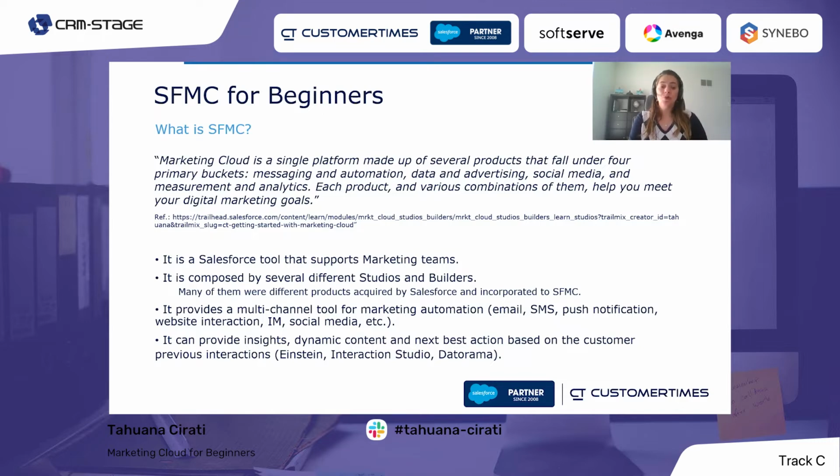It provides a multi-channel tool for marketing automation, so it's possible to send emails, SMS, push notifications, track website interactions using Interaction Studio, for example, send instant messages like Line, follow social media, etc. And it can provide insights, dynamic content, and next best action based on customer previous interactions using, for example, Einstein or Interaction Studio. We have a lot of artificial intelligence that is being incorporated into Marketing Cloud recently.